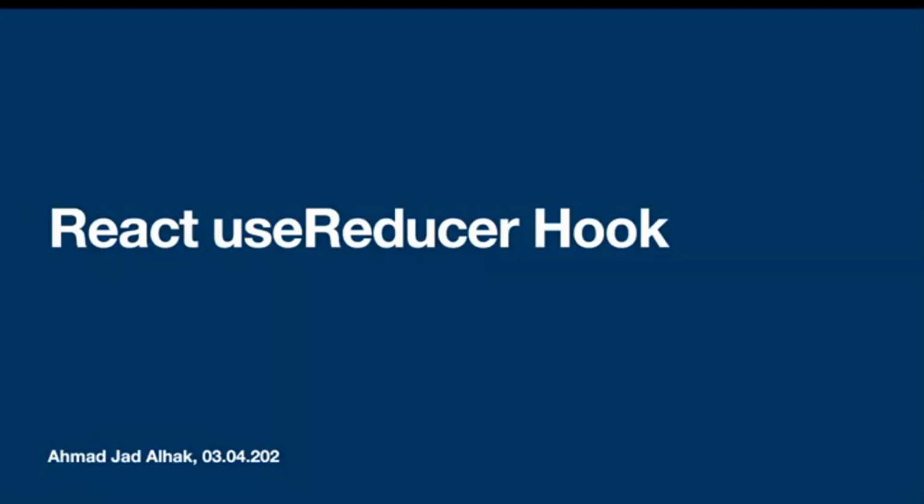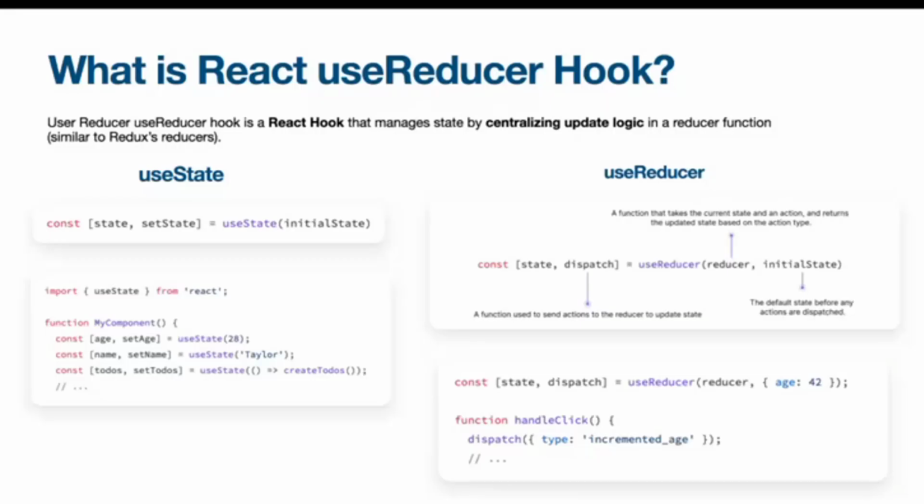Yeah. Thank you. Hello everyone. I'm Ahmad, and today we are going to talk about the useReducer hook, which is one of the most complex hooks in React applications. We will see how it works and why we need it. The simplest way to think of the useReducer hook is to compare it with the useState hook. All of us are familiar with the useState hook. We use it for managing our state in React applications. Similarly, we can use the useReducer hook to manage state. Both of them are used to manage state in React applications, but they function a little bit differently.